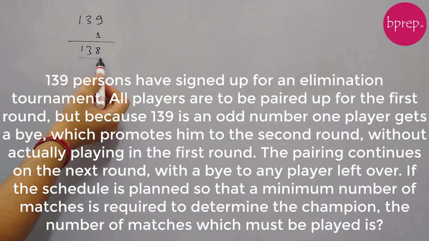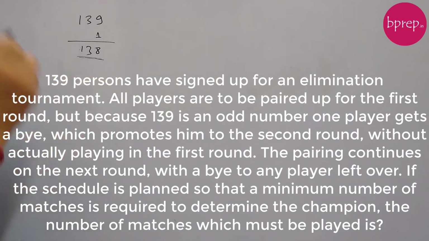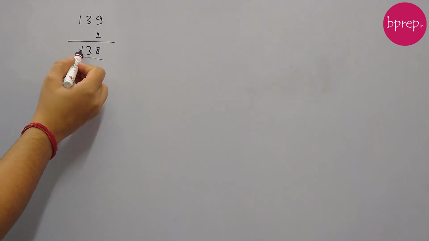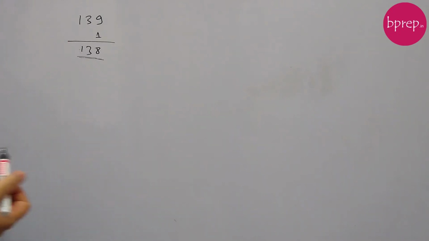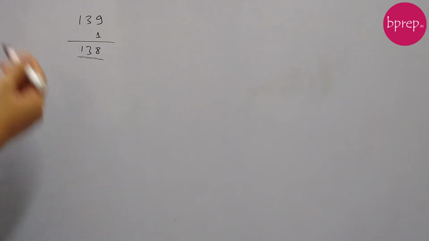If there are 138 losers, they'll lose only if that many matches are played. So 138 losers will come only if 138 matches are played. So 138 is the answer. Okay, so that way we can also get this. But let's try to see in detail how this is happening.